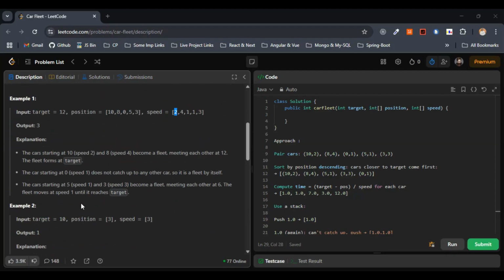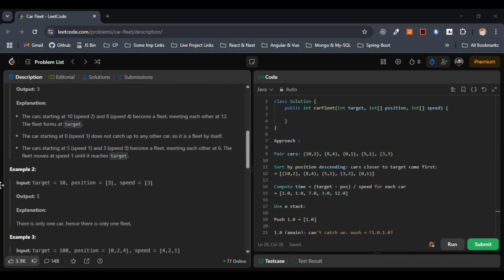So here let me read this one out. Target we have 10, position we have 3, and speed we have 3. We have only one car here, so this can form only one fleet, right? So this itself will reach the destination with speed 3, and it reaches the target 10 at some point of time.